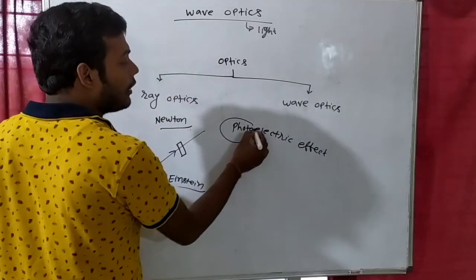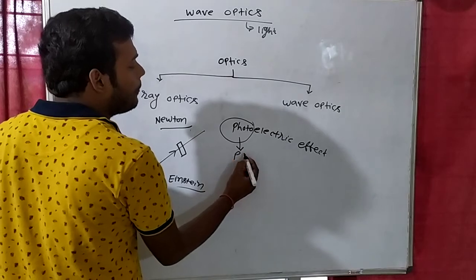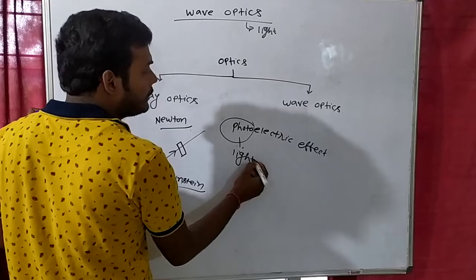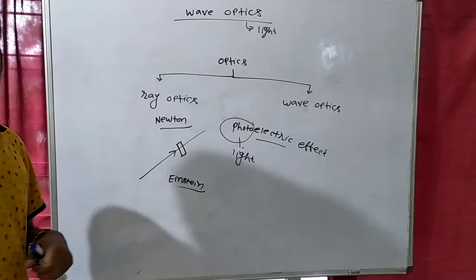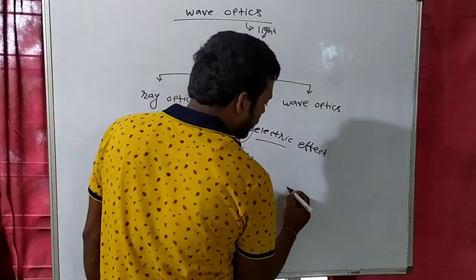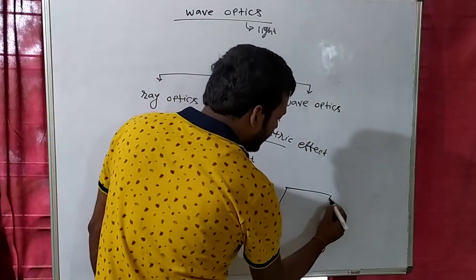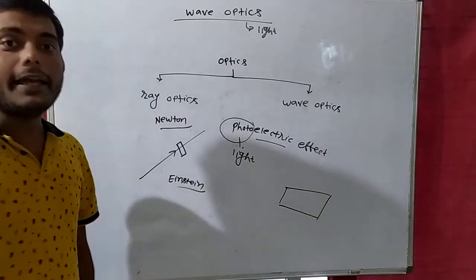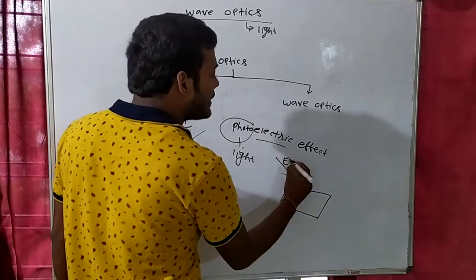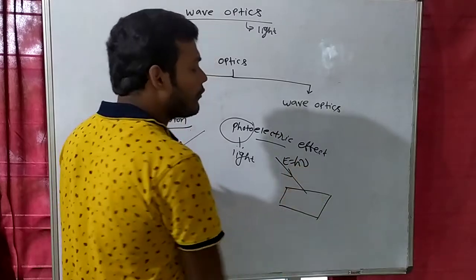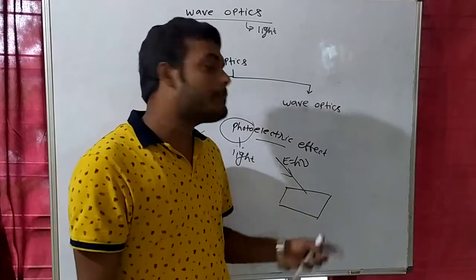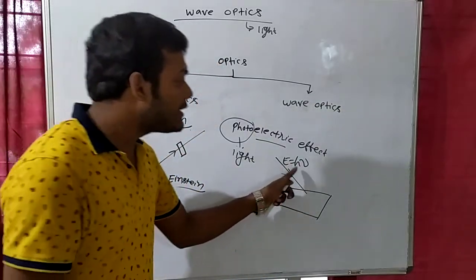Photo means light. So with the help of light, we will make electric current. How is this possible? I am giving you a little bit of detail about this. Suppose that this is a metal, and on this metal, if light falls, each light has some energy, and that energy is equal to h nu. What is h? h is known as the Planck constant, and nu is the frequency of the light. So each light has some energy.